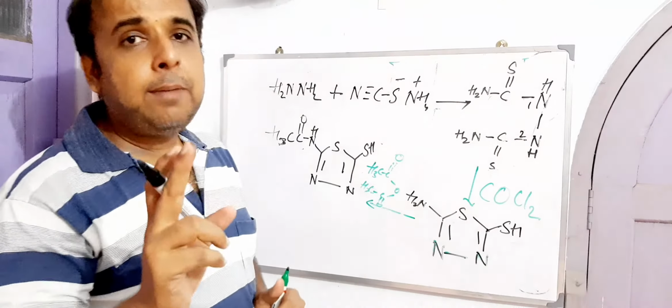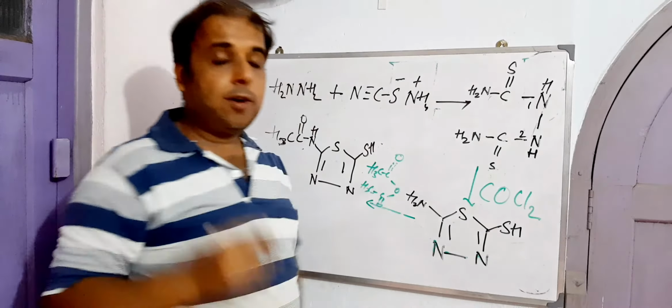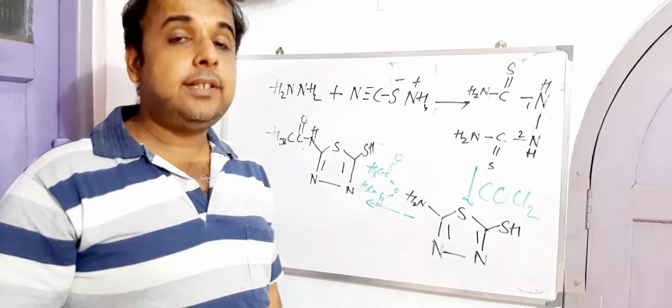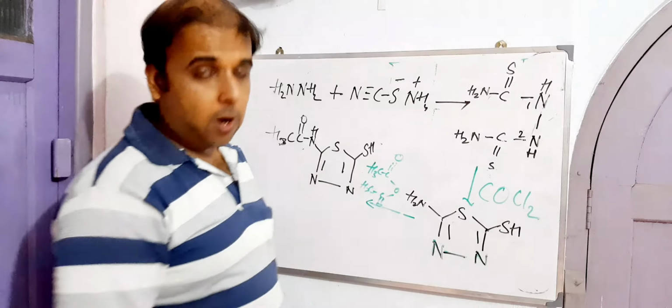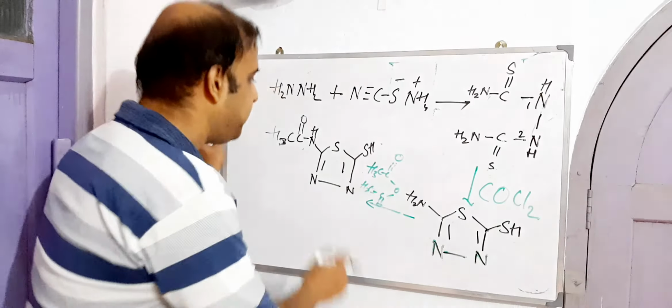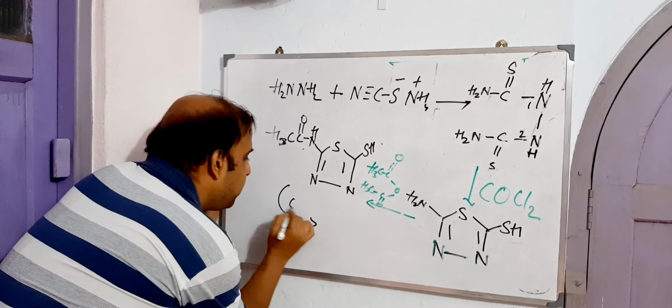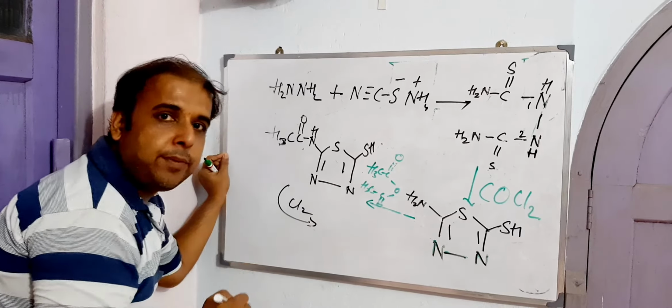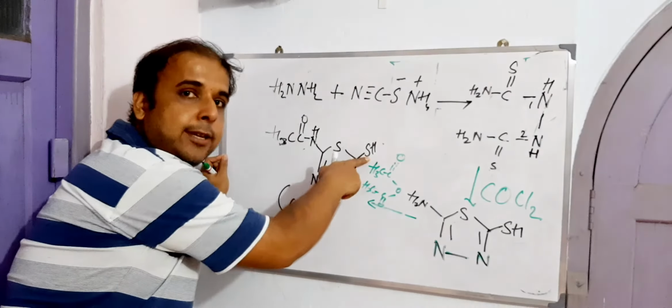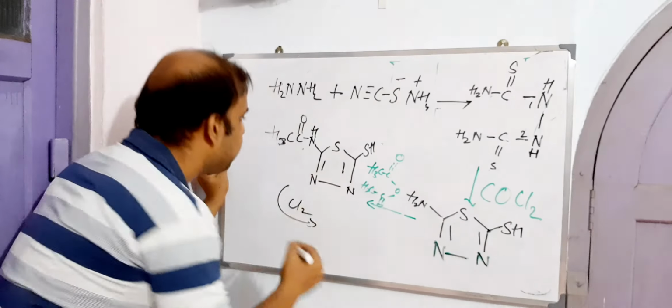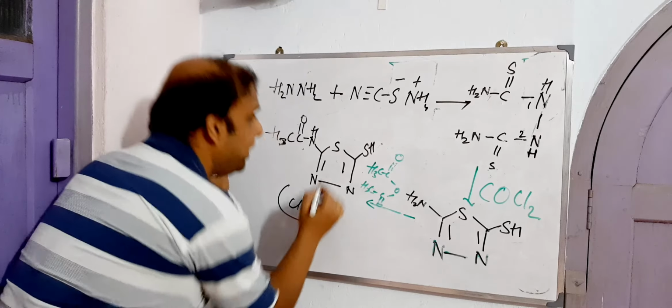I told you the way by which sulfohydryl or mercapto can be converted into sulfonamide or sulfonyl azanide. How can this be done? Initially what you need to do is use chlorine. What will this chlorine do? The chlorine will make this SH into SO2Cl, right? Chalo. So now let us make it SO2Cl.